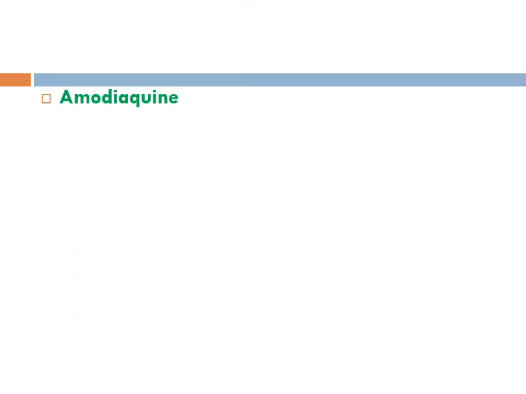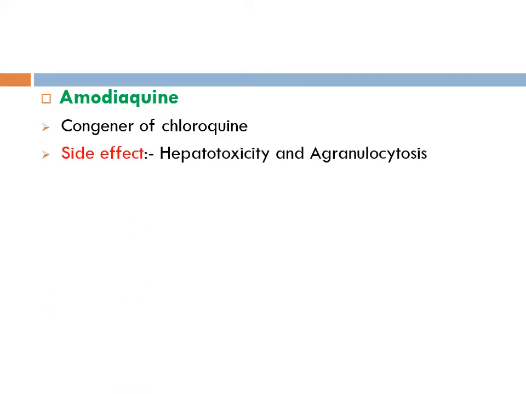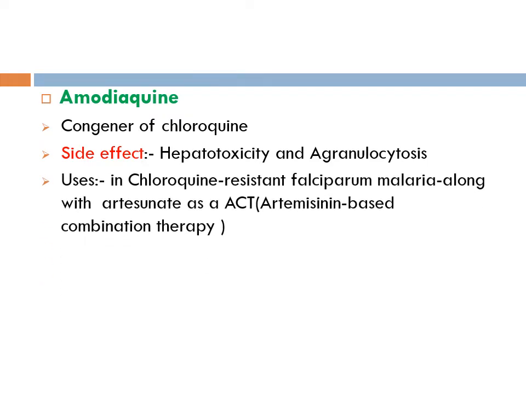Next is amodiaquine. It is a chloroquine congener. Years ago, it was used for chemoprophylactic purpose. But because of side effects like agranulocytosis and hepatotoxicity, it was withdrawn. But nowadays, it is reintroduced because it is cheap and it responds to chloroquine resistant P. falciparum. So it is used nowadays in chloroquine resistant falciparum malaria along with artesunate as artemisinin combination therapy.